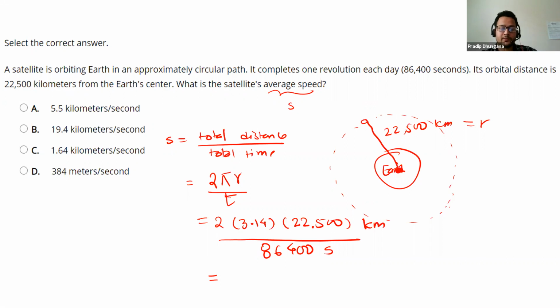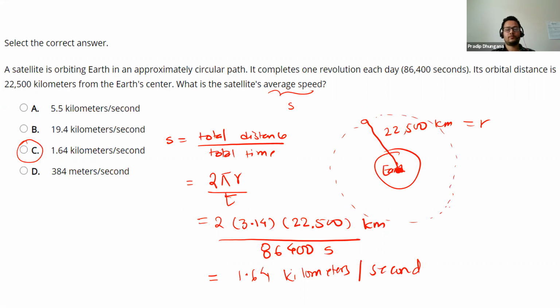So 1.64 kilometers per second. In that way, we can calculate the average speed of the satellite. So the correct choice is C, 1.64 kilometers per second.